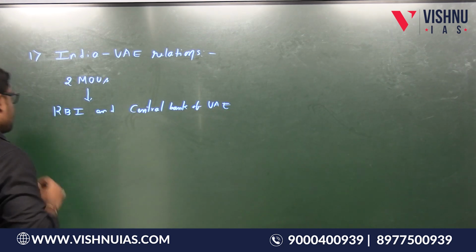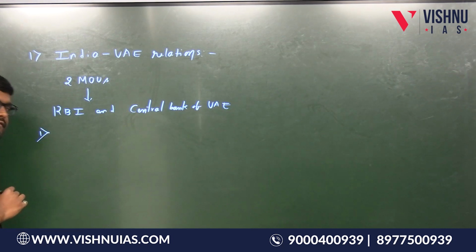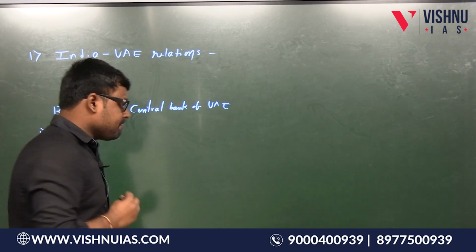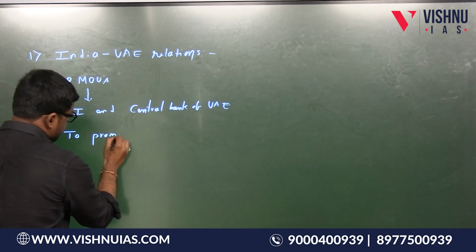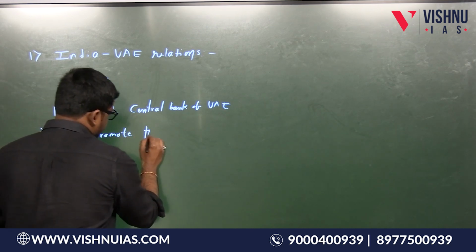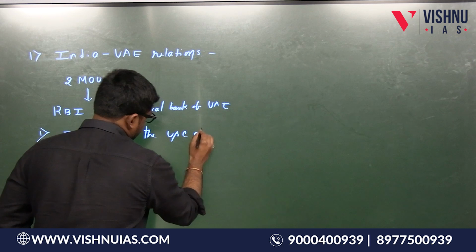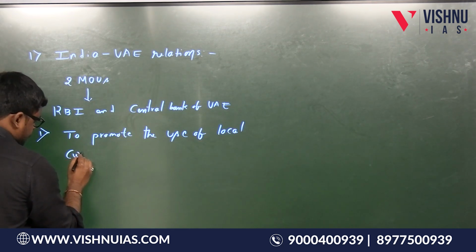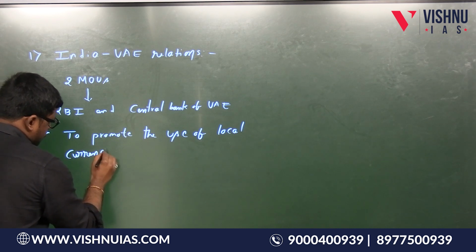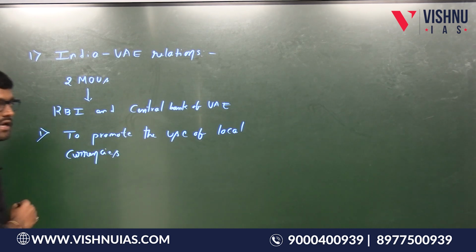Okay. So what are those two MOUs? The first one is to promote the use of local currencies. To promote the use of local currencies.